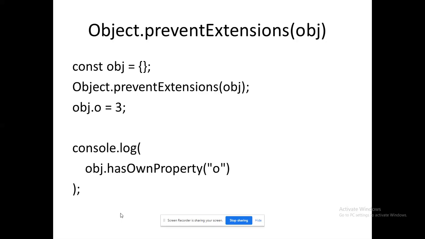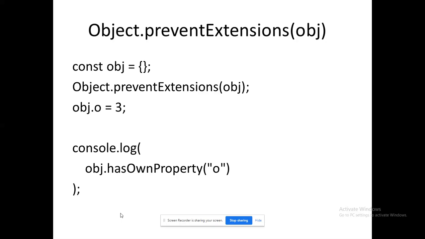obj.o, where o is the property. I am assigning the value 3. Now obj.hasOwnProperty('o'). Does obj have one property o? Check that: const obj equal to an empty curly brace. Have you defined any property? No. Have we assigned any value to a property? No. It is an empty curly brace. But in the third line, what we did, obj.o, I have created a property o and assigned a value to that property.